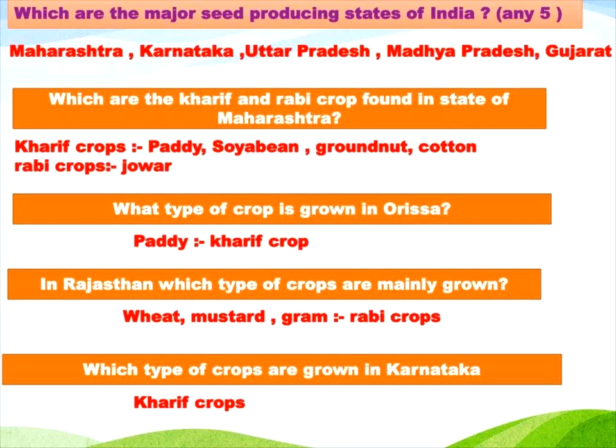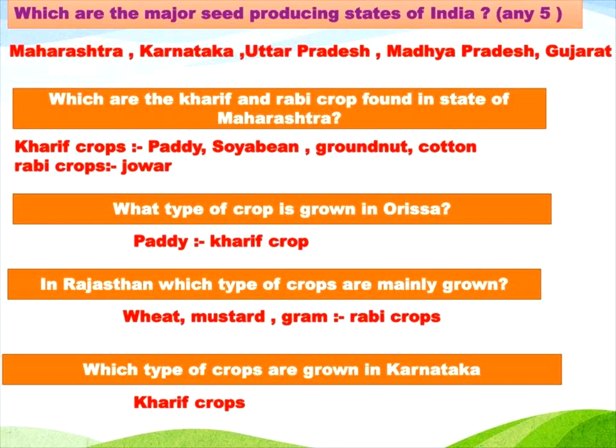They are producing at number 1 in India, and we are using the seeds from them only. Which are the kharif and rabi crops found in the state of Maharashtra? Kharif crops are paddy, soya bean, groundnut, cotton, and the rabi crop is jowar. What type of crop is grown in Orissa? Paddy, a kharif crop. In Rajasthan, which types of crops are mainly grown? Wheat, mustard, gram, which are rabi crops.